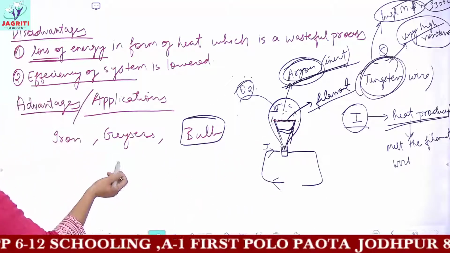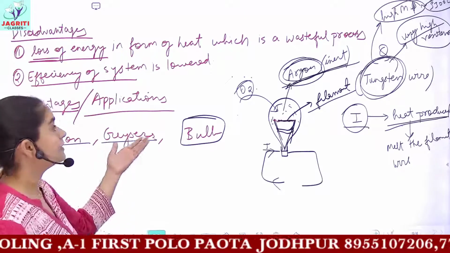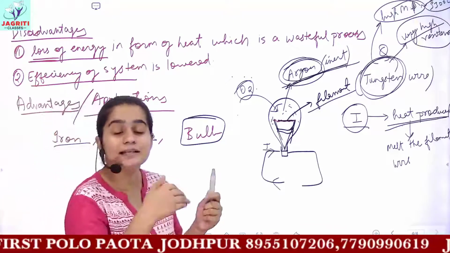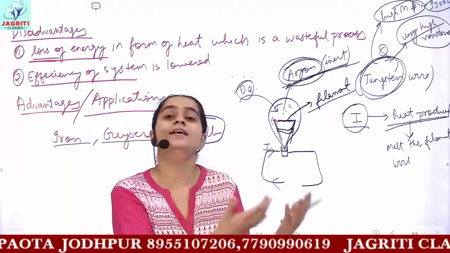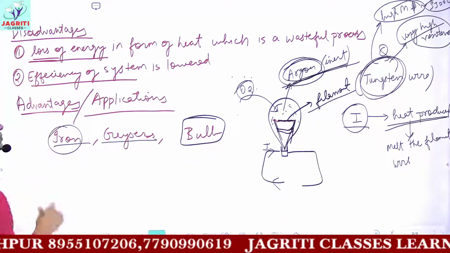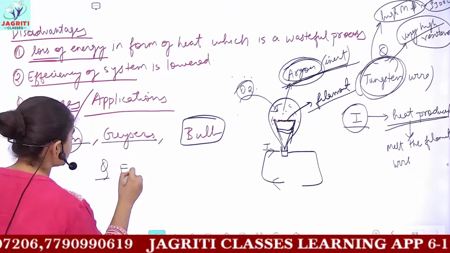Then geysers and iron, they work on the same principle. That is, geyser also shows the heating effect, and the heat produced is used in making the temperature of the water higher. And iron also works on the same principle, that is, on the principle of heating effect. Then you frequently get a question on fuse.